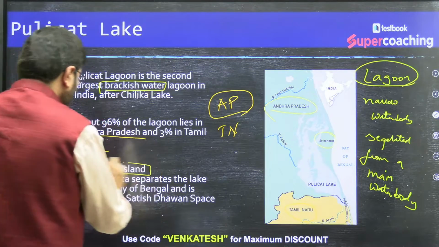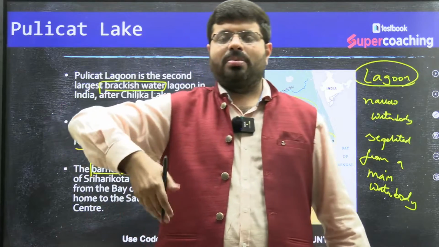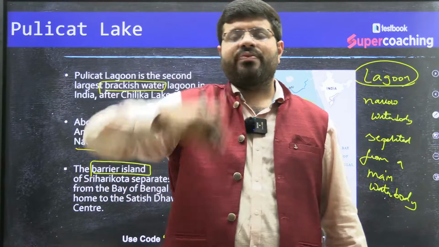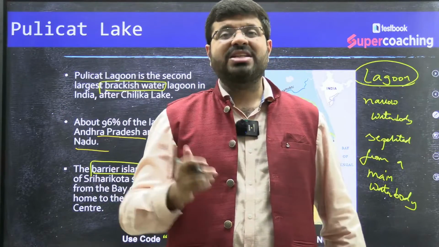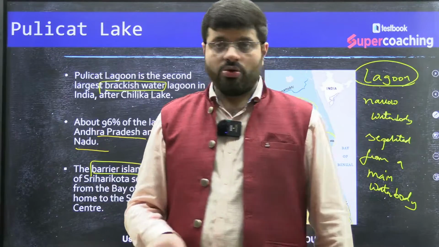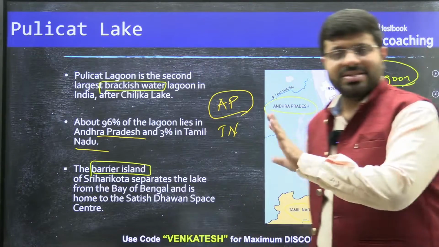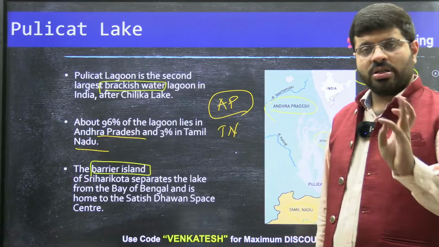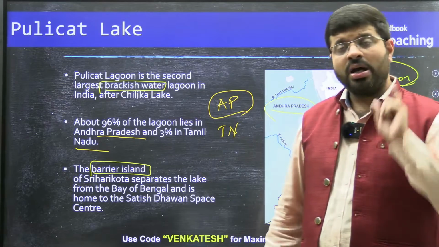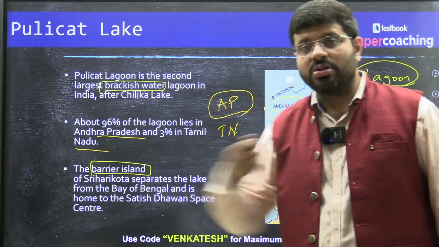Now you see, what do you mean by barrier island? A barrier island is an island which is separated by a dump layer of sand spits and bars. You all know the depositional landforms of an ocean. Because of that, it will create this. So that's it. Beyond that, there is nothing to explain here. Location, the significance of Sriharikota. Because of this, it becomes very important. Right. Let's go to the next question now.